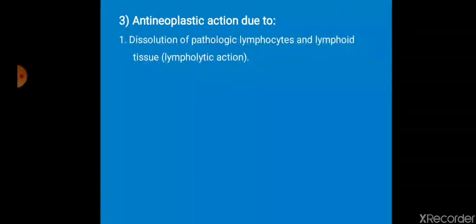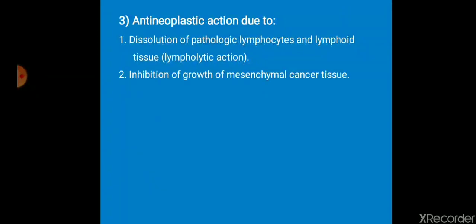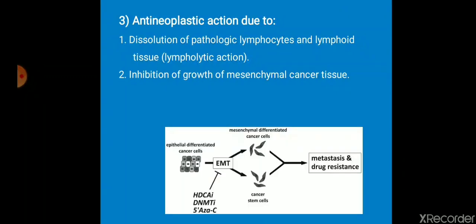Anti-neoplastic action: it shows anti-cancer action because of the following effects. One, it dissolves the pathological lymphocytes and lymphoid tissue, what is called a lympholytic action. Second, it inhibits the growth of mesenchymal cancer tissue. This is more important because it prevents metastasis.